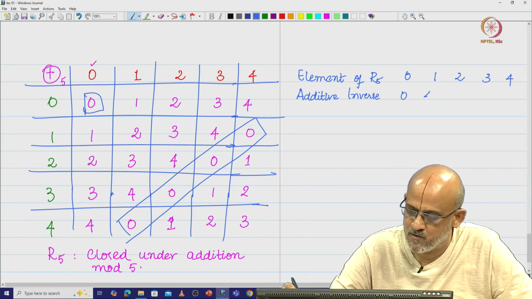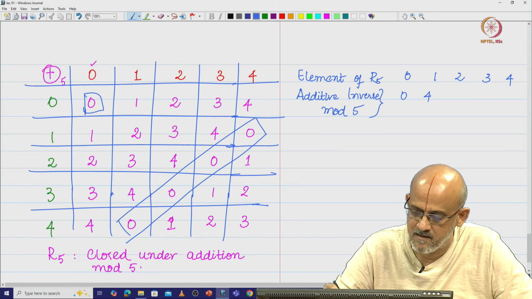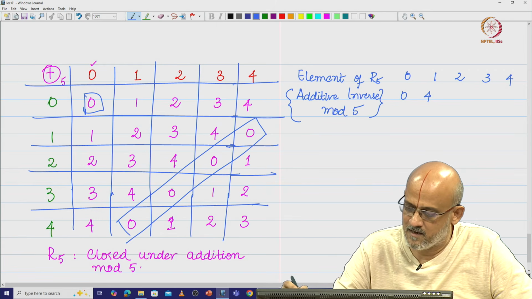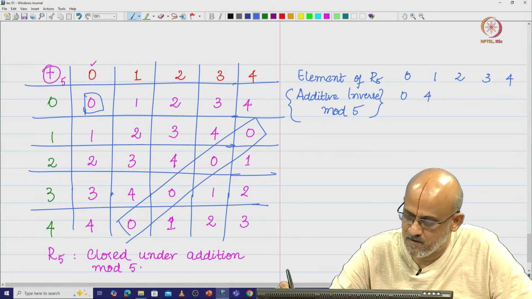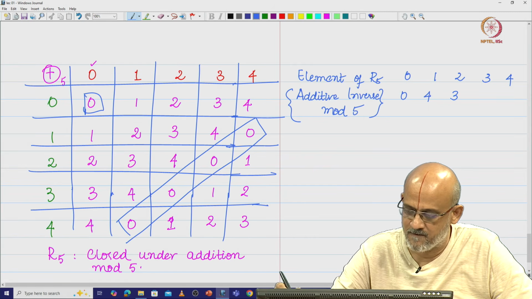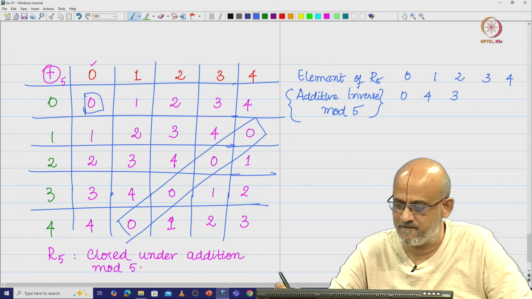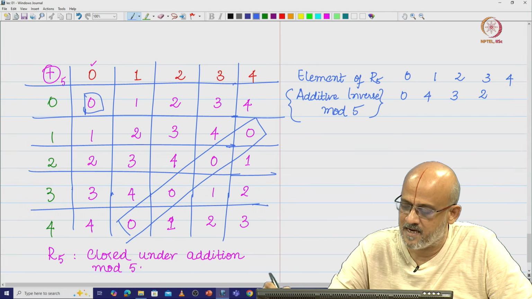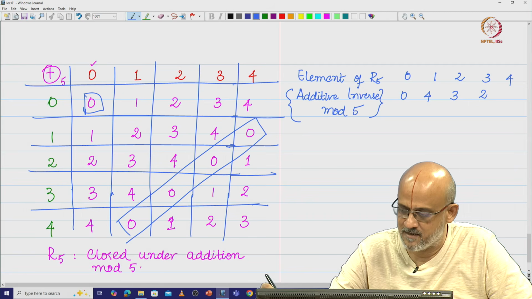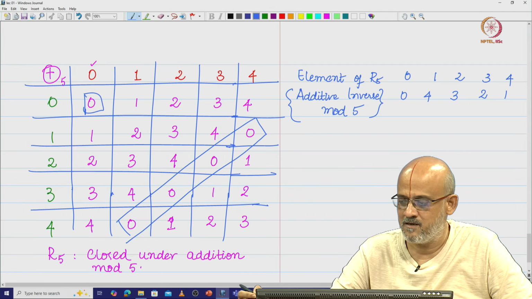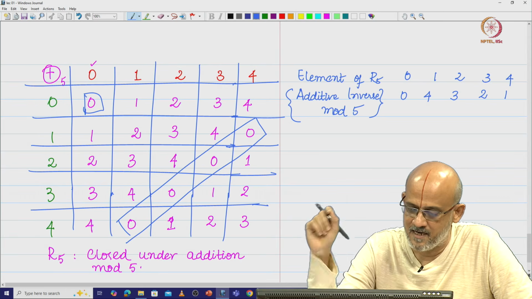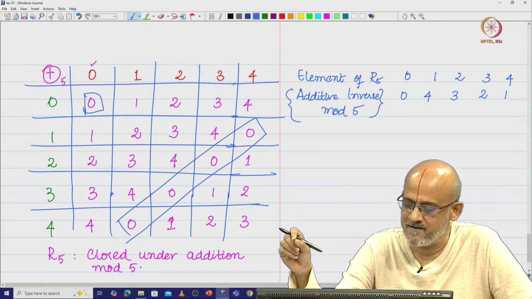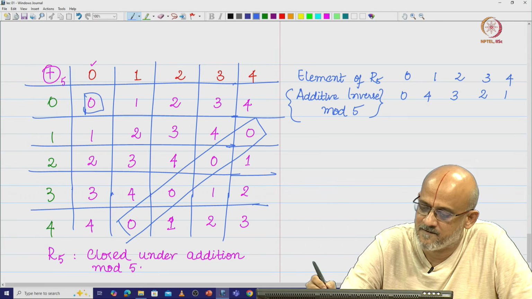For 1, I will do mod 5, that is more important. For that element 1, if I add 4 I get 5, 5 mod 5 is 0. For 2 I take the element 3, 2 plus 3 is 5, and then I do a mod 5. So, 5 mod 5 is 0. For 3 I add 2 to it, so I get 0, and for 4 I add 1 to it, so I get 0 modulo 5, which means for every element in R5 I actually have an additive inverse. So, that is a very interesting find that I have.